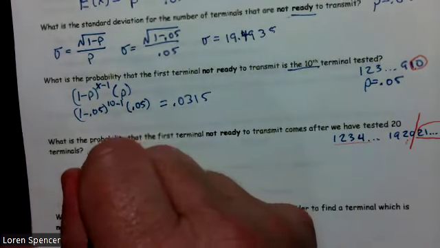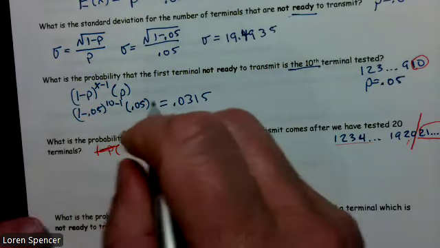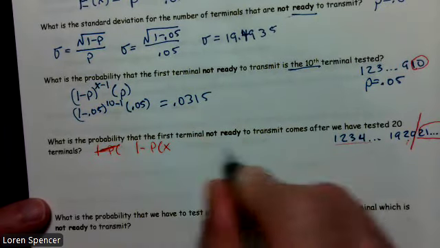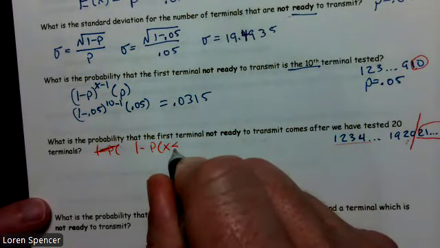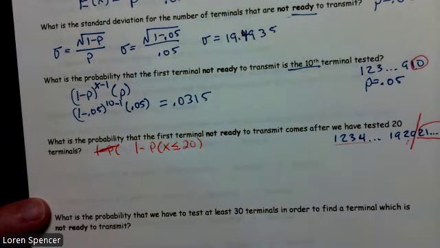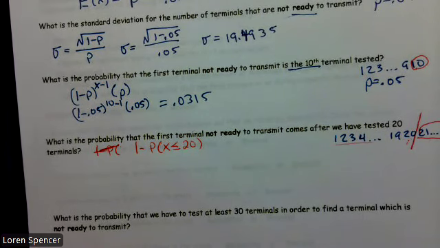So in this case, 1 minus the probability that x is less than or equal to 20. 1 minus the probability that x is less than or equal to 20 is what we're looking for.